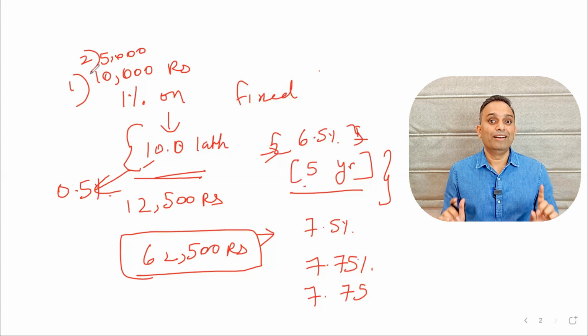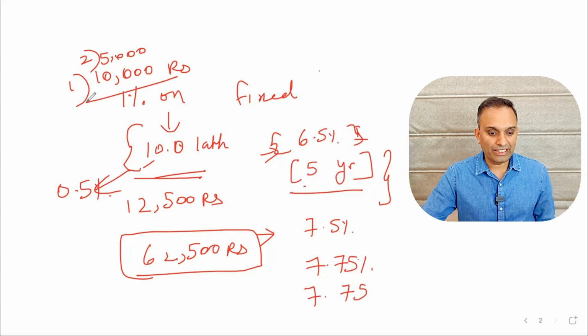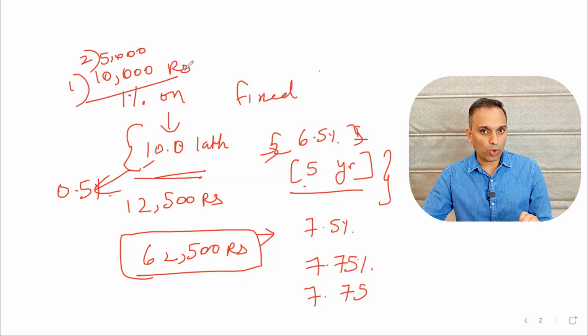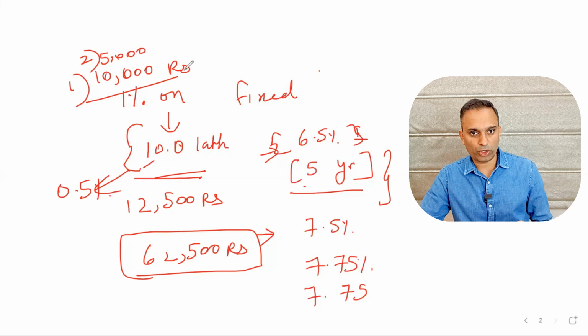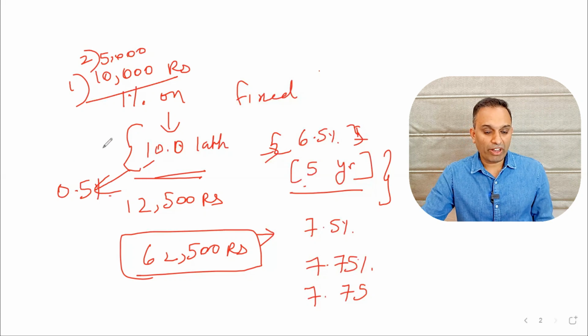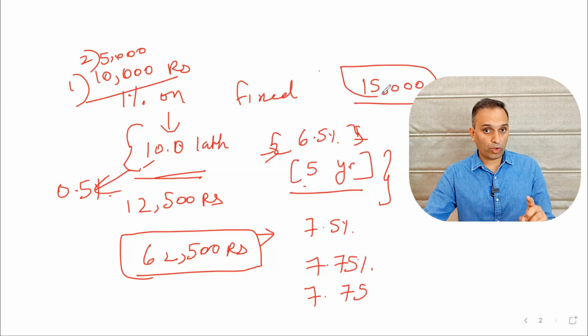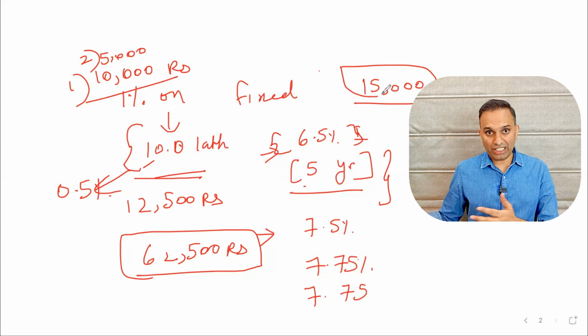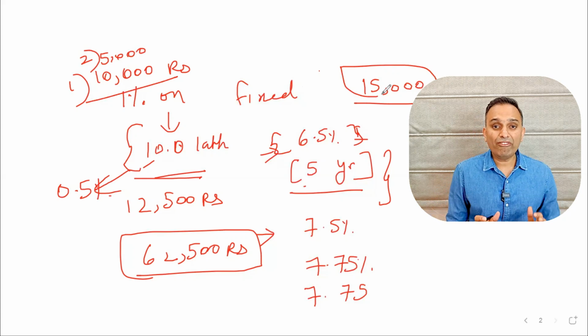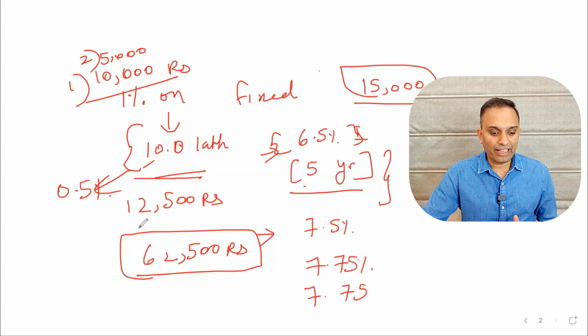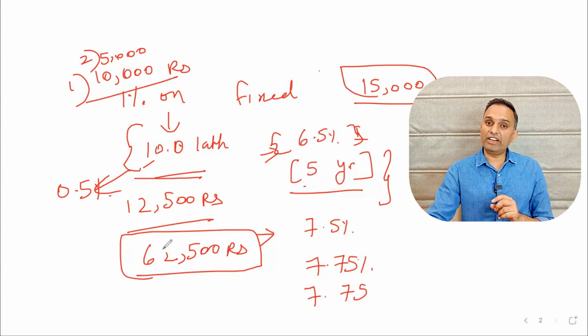So that is the second amount that I need to pay to the bank. So the total fine that I need to pay to the bank is 10,000 and additional 5,000. So total 15,000 rupees is the fine that I need to pay to the bank. Now, if I pay that 15,000 rupees and get back my 10 lakh rupees, what can I get? For the remaining 4 or 5 years, which I am going to do for fixed deposit, every single year I am earning an additional 12,500 rupees, which is a lot of money.